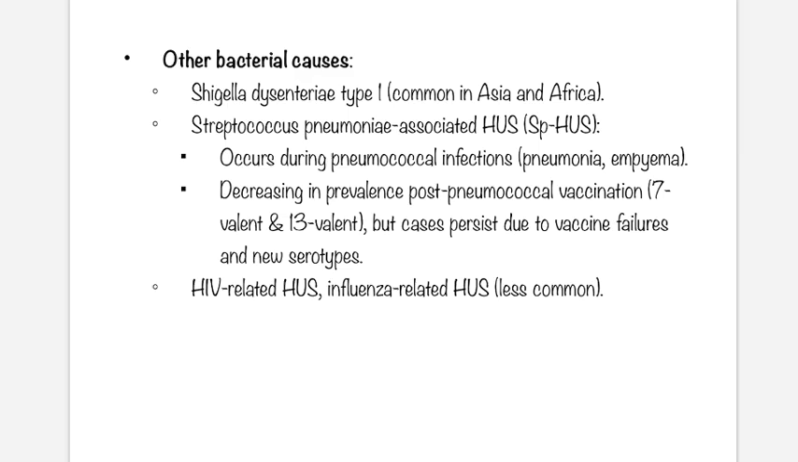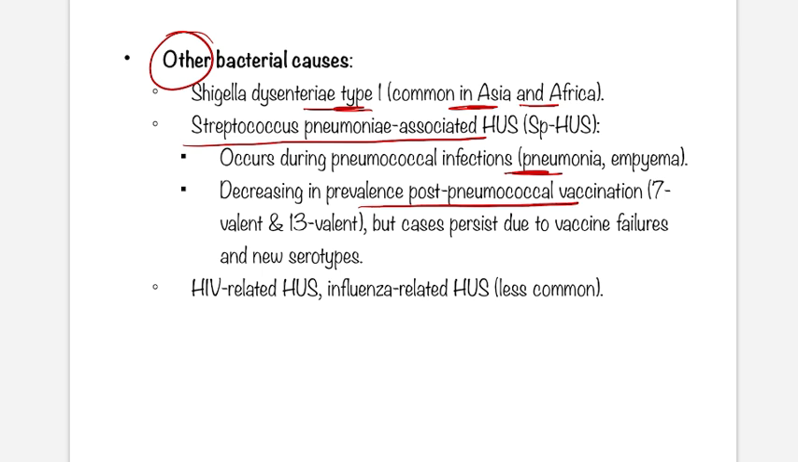Are there any other bacterial causes apart from E. coli? Yes, Shigella dysenteriae type 1. This is common in our country, Asia and Africa. Streptococcus associated HUS is due to Streptococcus pneumoniae infection, and though its incidence is decreasing post pneumococcal vaccination, this entity is still there. Other infections like HIV and influenza can also cause HUS. We will discuss the causes in tabular format also, but as of now just remember other bacterial causes are also there which can cause HUS.